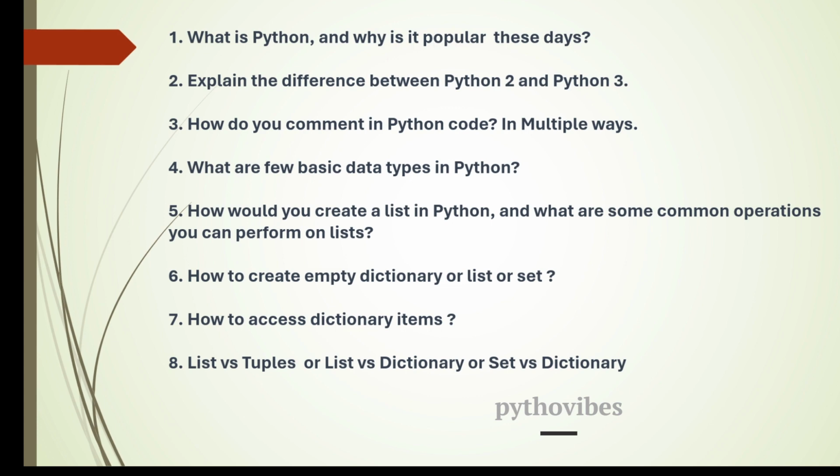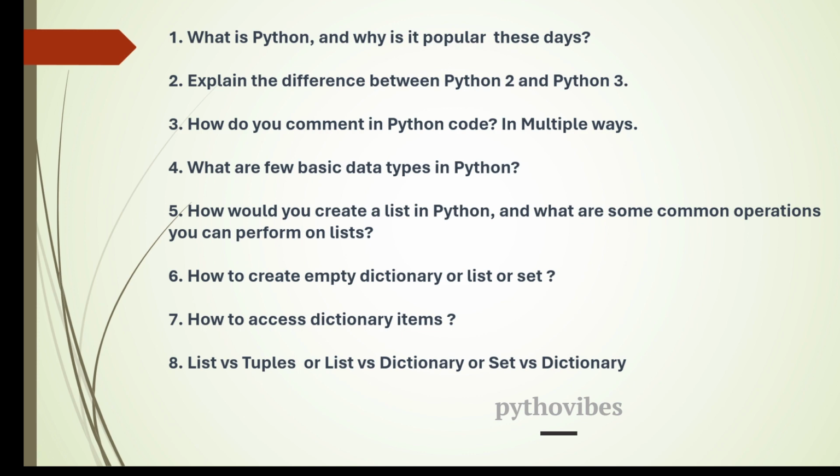And the sixth question is, how to create an empty dictionary or list or set. Basically they just want to know your understanding. If they ask for an empty dictionary, you can mention curly braces, and if they ask for a list, then you can mention empty square brackets, and then the set is nothing but set followed by open parenthesis, and if they ask for the tuple creation, you can just mention the open parenthesis. So that is how you can create the empty dictionary or empty list or empty set. Or you can make use of the constructors also for each data type. Like for dictionary we have the dict constructor, for list we have the list constructor. The same way for other data types as well.